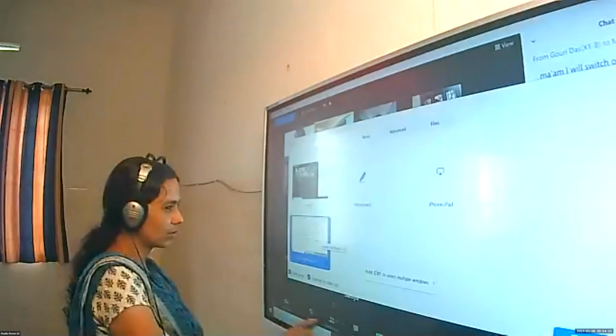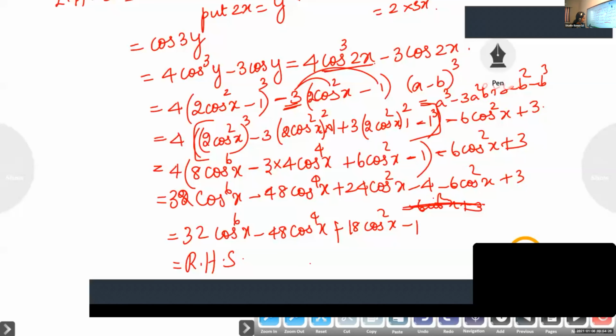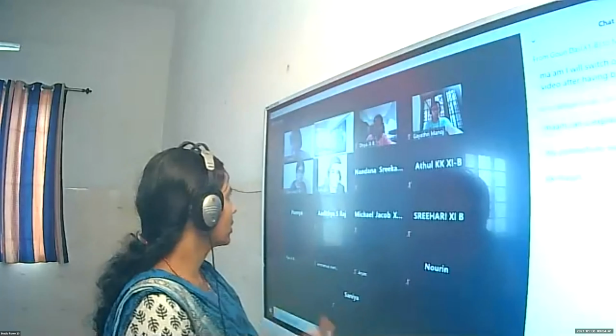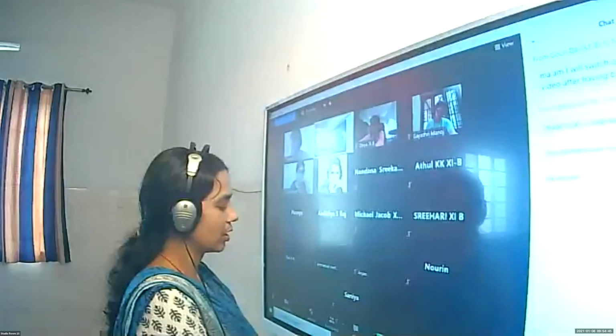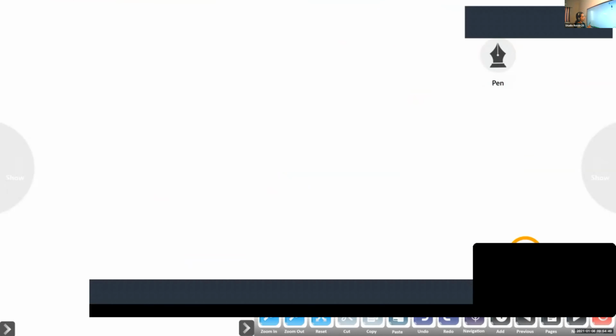We are going to do that one once again because I know it is somewhat a difficult one. You can do it once again. If you have copied it, no problem, do it again. If you do it 2 or 3 times only, it will be clear for you. Once again try it and check whether you are able to prove it. Those who can't follow, once listen to it. I'll explain it once again. So we are starting from LHS.